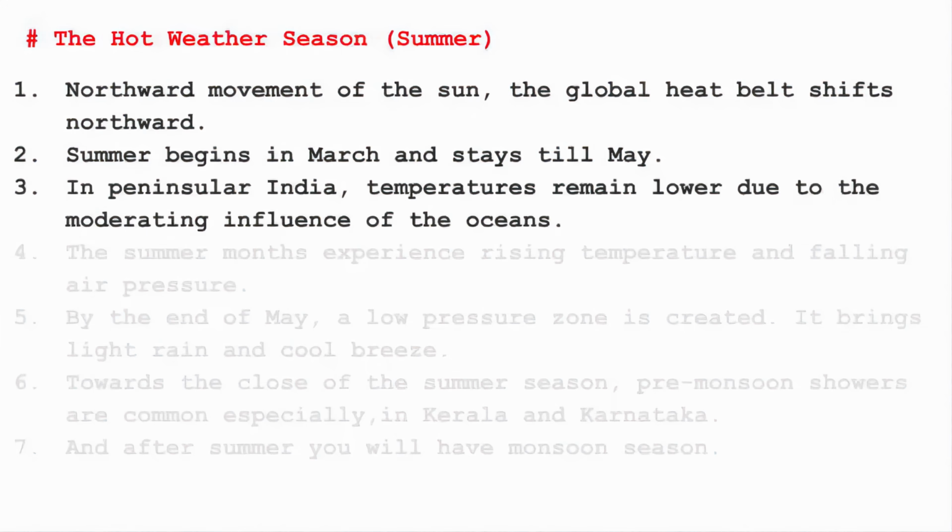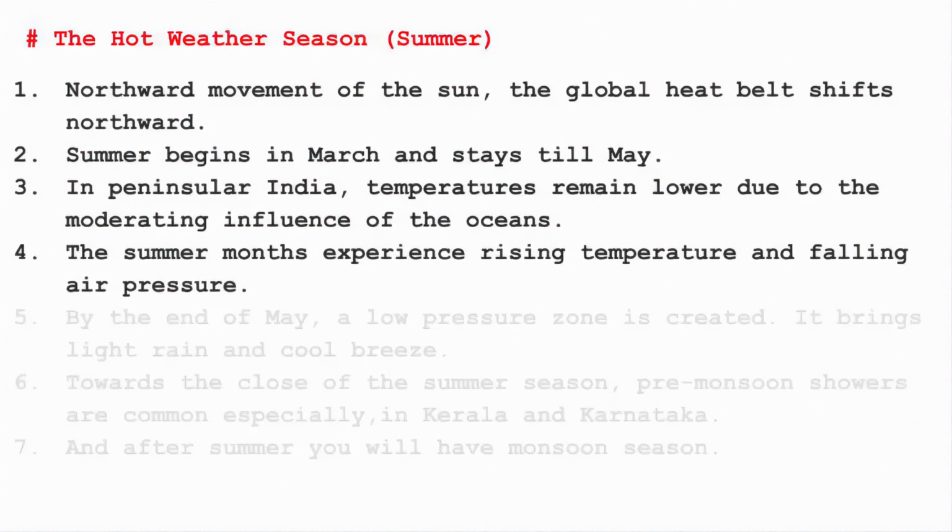In peninsular India, temperature remains low due to the moderating influence of the ocean. Though if you see, the entire subcontinent is above the equator and we should all be expecting summer. But then if you see the peninsular region, it is surrounded by water on three sides. So this water plays an important role in controlling the temperature of peninsular India.